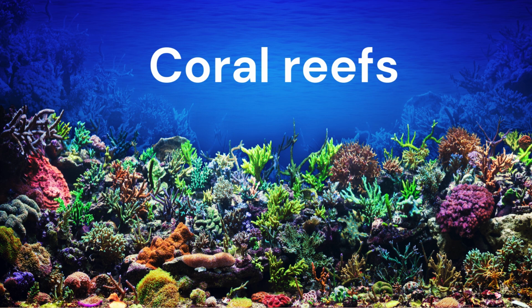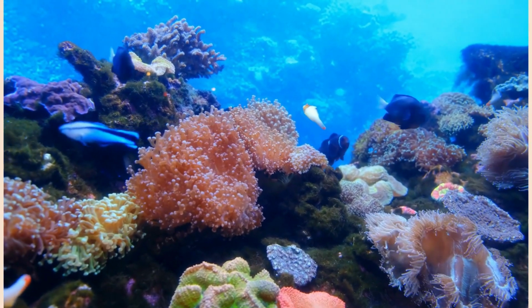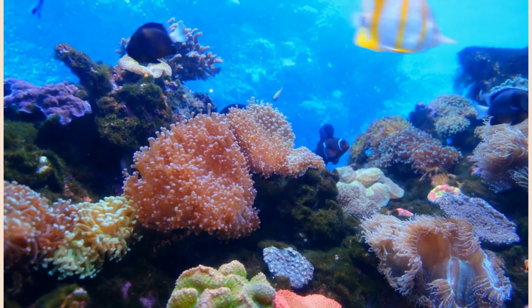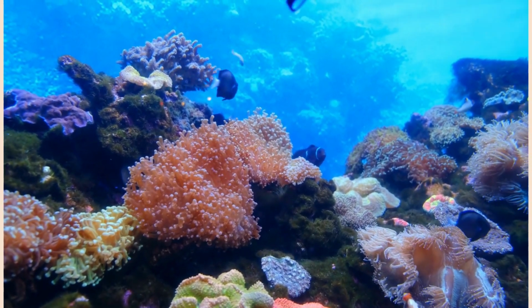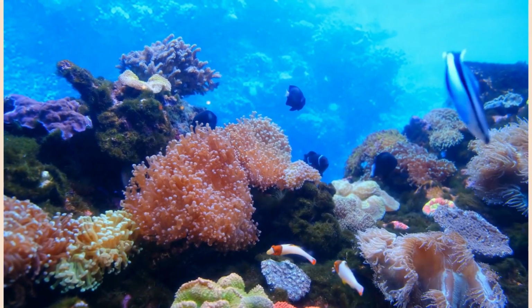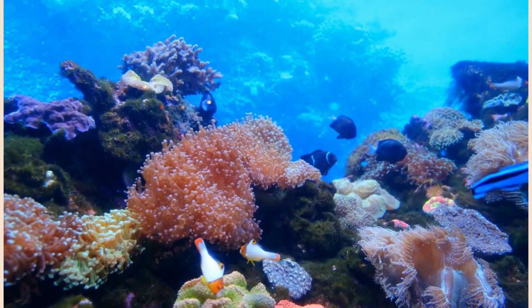Coral reefs, as you see here, are the environment or habitat that provides the living organisms in the marine ecosystem with food and shelter. As you see here, these are the coral reefs.